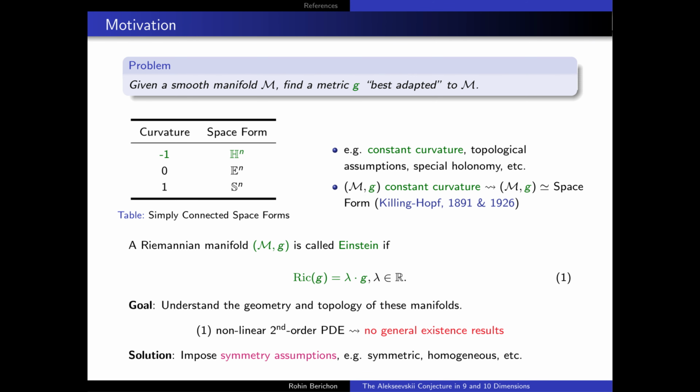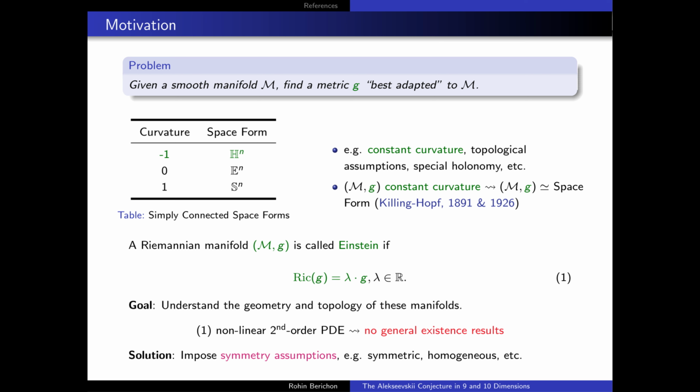The Alekseevskii conjecture arises quite naturally from studying the following problem. Given a smooth manifold M, what is the metric G best adapted to the geometry of this smooth manifold M? Of course, this problem is quite difficult to resolve in general, so what we do is we make certain assumptions. We can, for example, choose to take certain constant curvature assumptions. If one, for example, chooses to say, well, what happens if we have a constant sectional curvature Riemannian manifold, then what one recovers is the problem of finding the simply connected spaceforms.